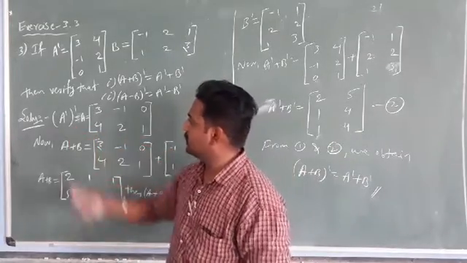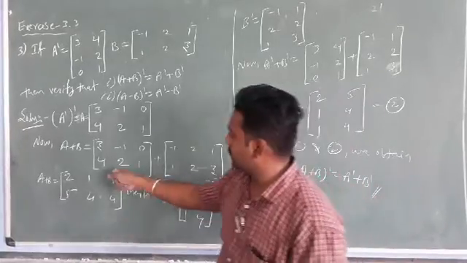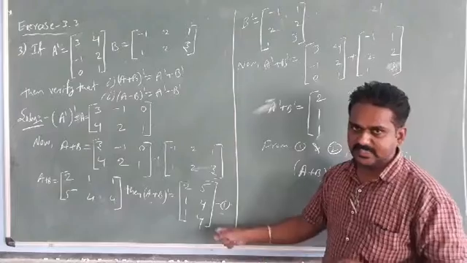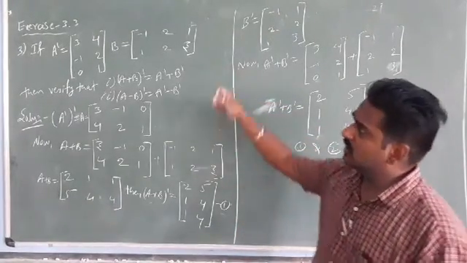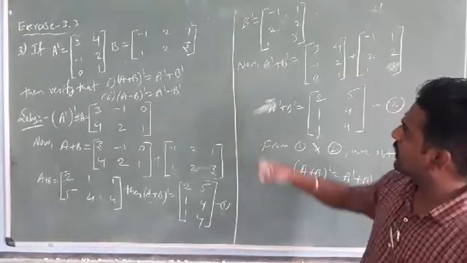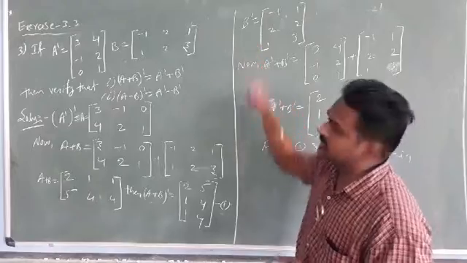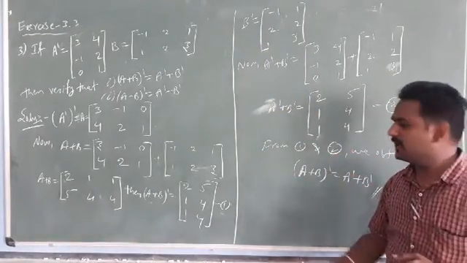For that purpose you get A, then you add it with B, you get A plus B. Then you apply the transpose and you get the matrix of this kind. Already A dash is given, no need to find it again. B is given, so for A dash plus B dash we need the B dash value. I found that also. Again, A dash plus B dash gives the same matrix as in equation number 1.